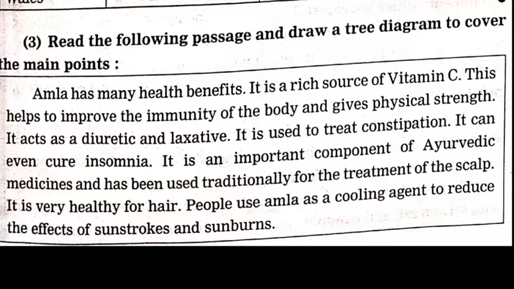It is used to treat constipation. It can even cure insomnia. It is an important component of Ayurvedic medicines and has been used traditionally for treatment of the scalp. It is very healthy for hair. People use amla as a cooling agent to reduce the effect of sunstrokes and sunburns.